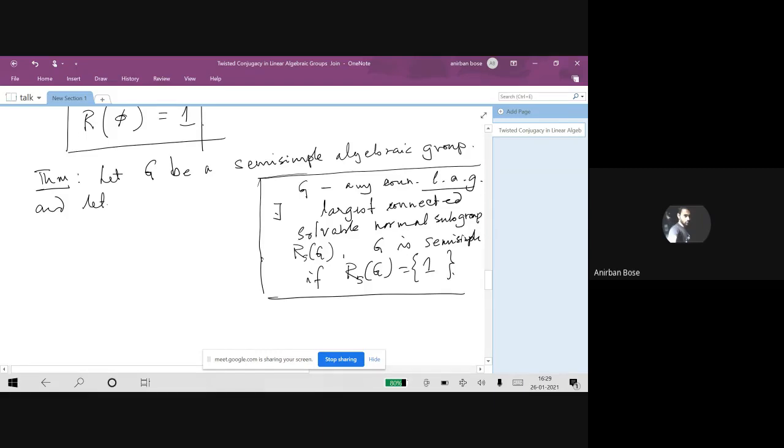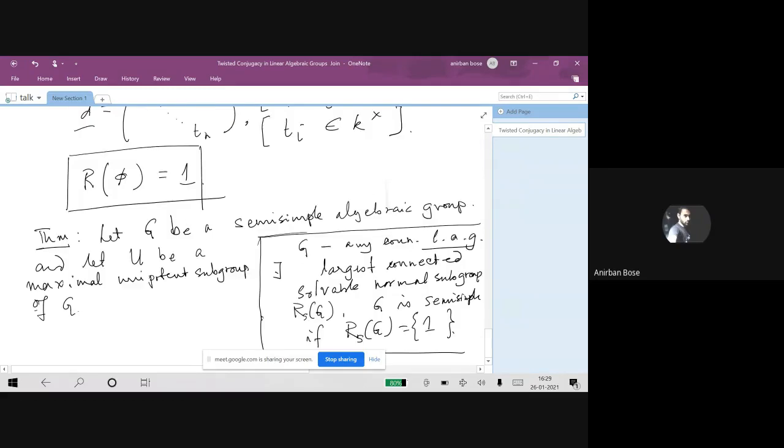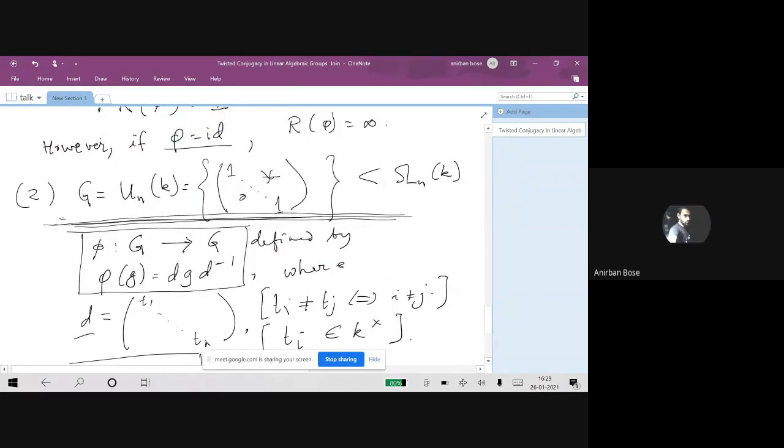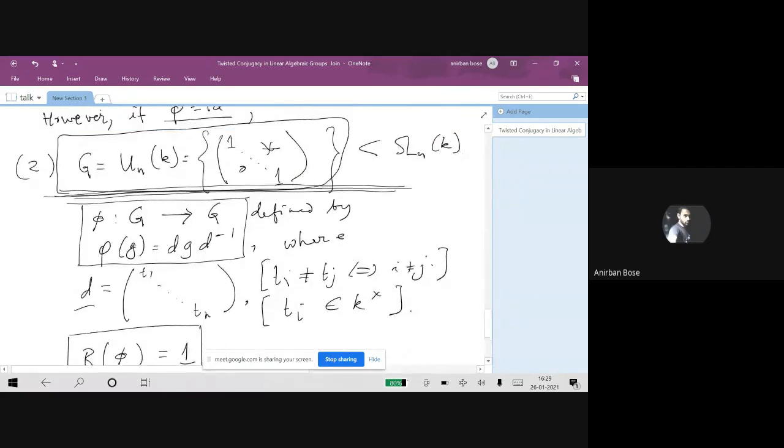Okay. So we start with a semi-simple algebraic group and let U be a maximal unipotent subgroup of G. For instance, the example that we were indicating here, this UNK, in the language of this theorem, we are precisely looking at this UNK as a maximal unipotent inside SLN, as we indicated over here.